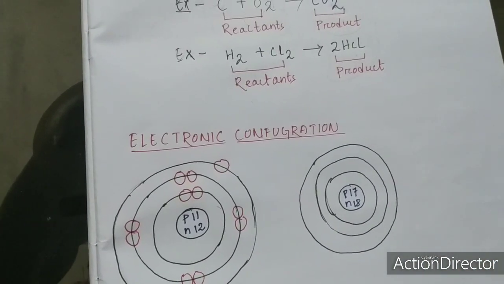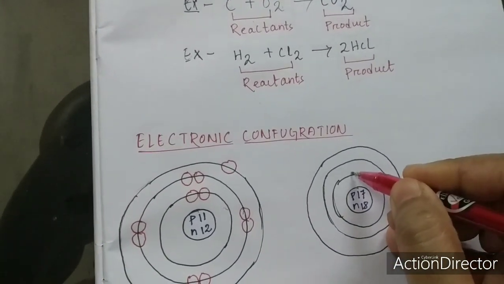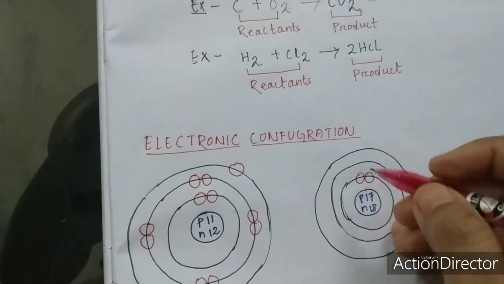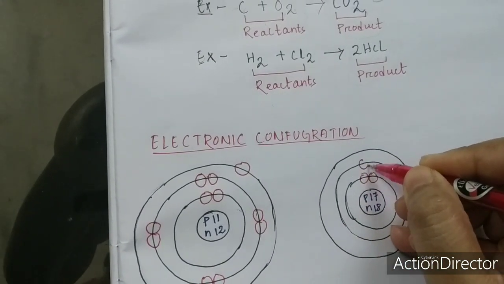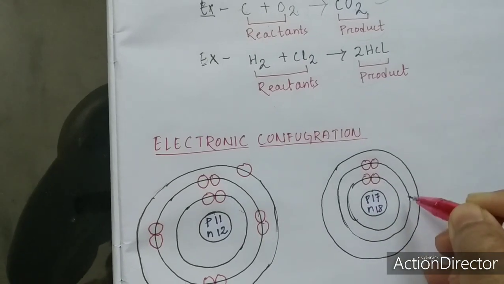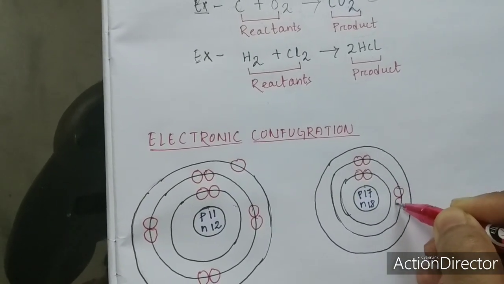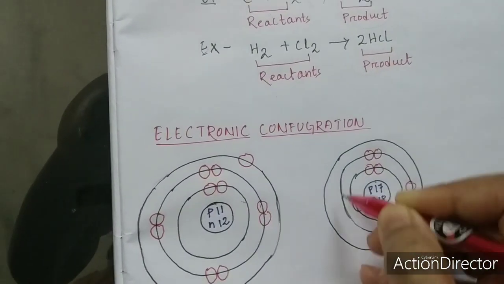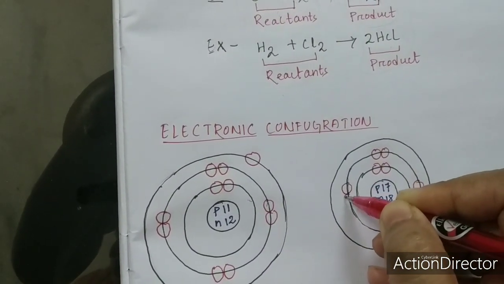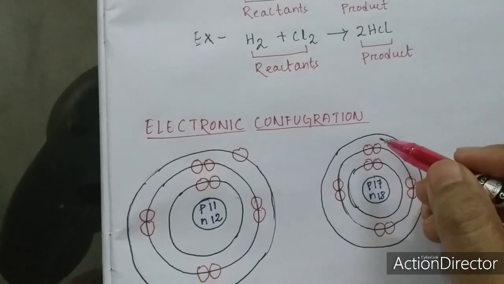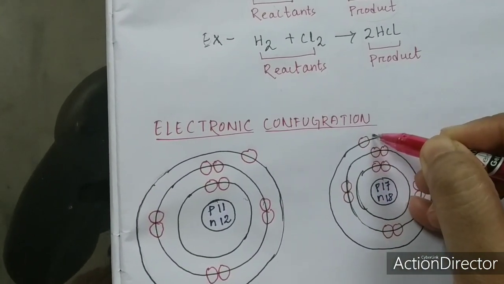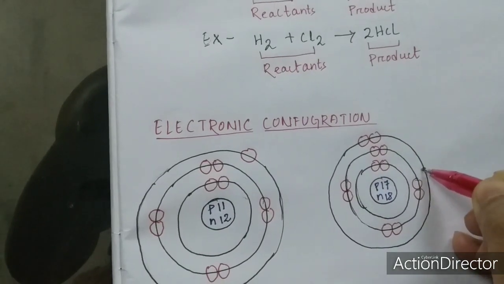So let me arrange the electrons. The first shell has 2 electrons. The second orbit, or the second shell, has 8 electrons. And the third shell, or the outermost valence shell, has 7 electrons.